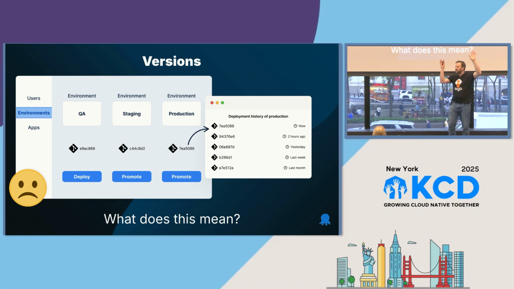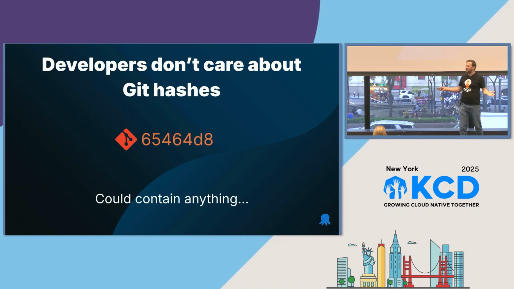Anybody reminiscing about, oh, 7AB E14F? Oh boy, that was a good Git hash, right? Yeah, nobody does that. Why is that? So developers don't care about Git hashes. In GitOps, it matters because we want to be synced to a Git hash, but it could contain anything. There could be anything in that Git hash.